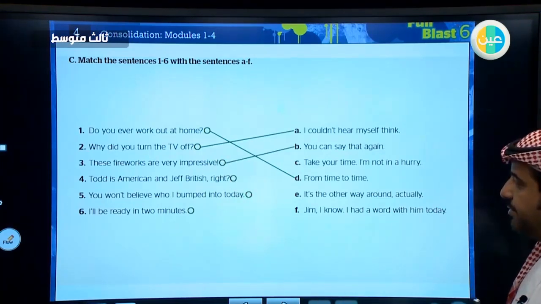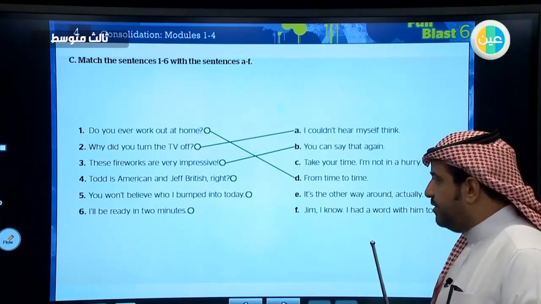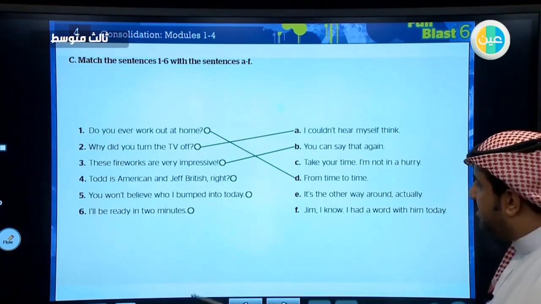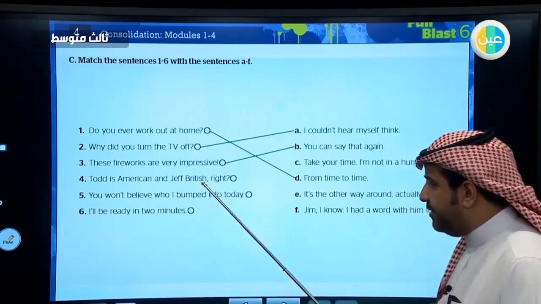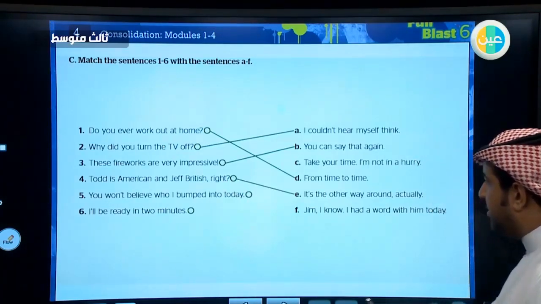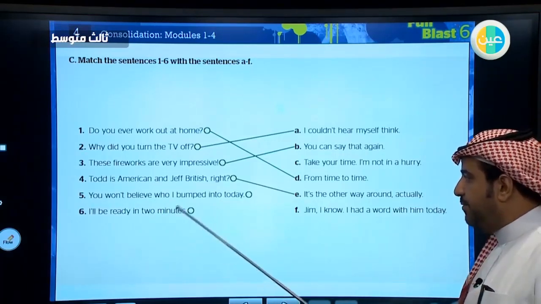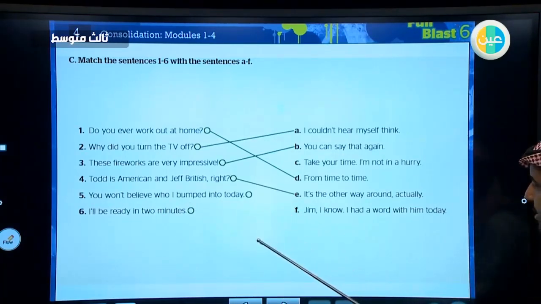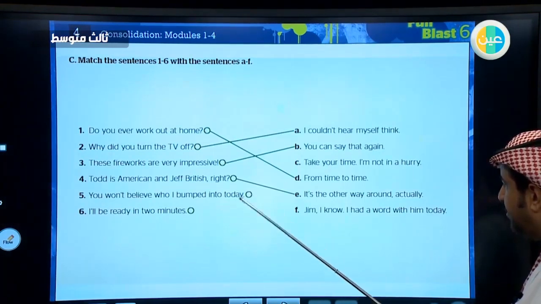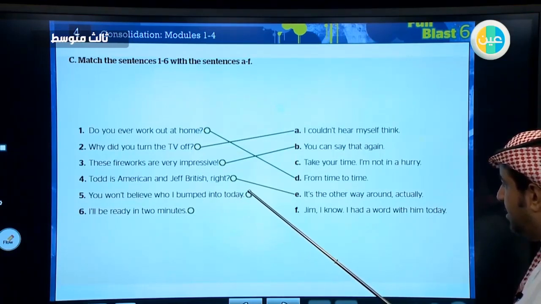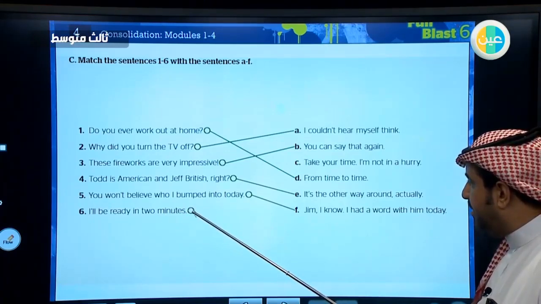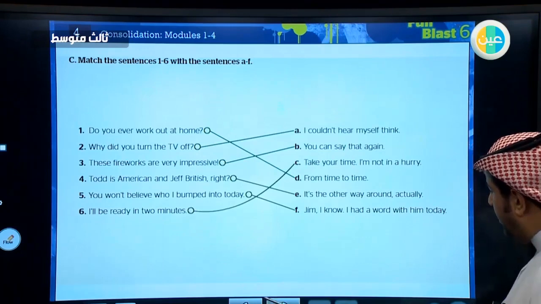All right. Number 4, Todd is American and Jeff British, right? Now I want to tell him that Jeff is American and Todd is British. So it's the other way around. It's the other way around, actually. Number 5, you won't believe who I bumped into today. Yes, I bumped into Jim. I know I had a word with him. Okay. And I'll be ready in 2 minutes. Take your time. I'm not in a hurry. All right.